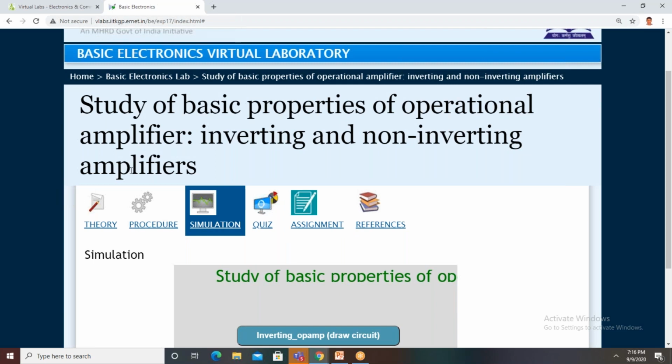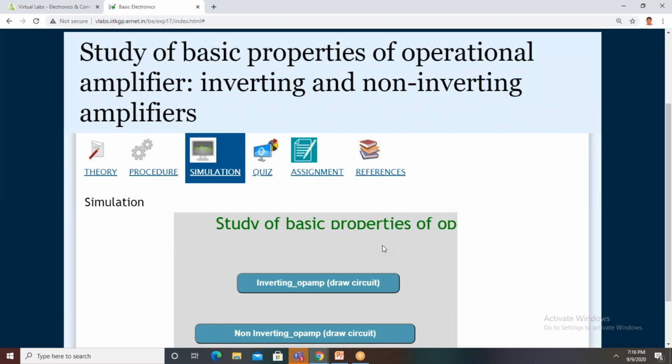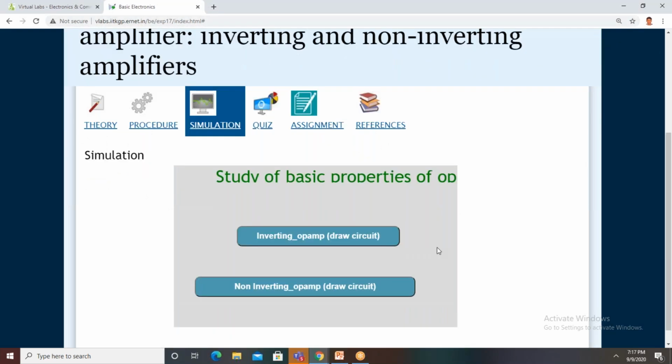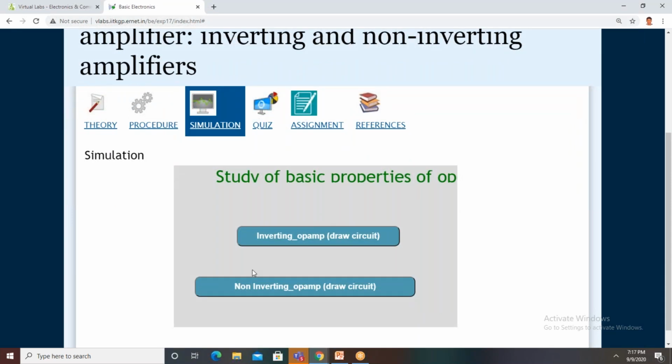So this inverting amplifier is just like your CE amplifier. In a CE amplifier, if the input signal is a sinusoidal signal, we get the output, and the output waveform is 180 degrees out of phase with the input signal, isn't it? Yes, sir. So the CE amplifier is also called an inverting amplifier, but it is designed using a transistor, and this is also the same inverting amplifier. Inverting means the output is the inversion of the input signal. When input is positive, we get negative output. When input is negative, we get positive output. That's why it is called an inverting amplifier, and the signal will be amplified.